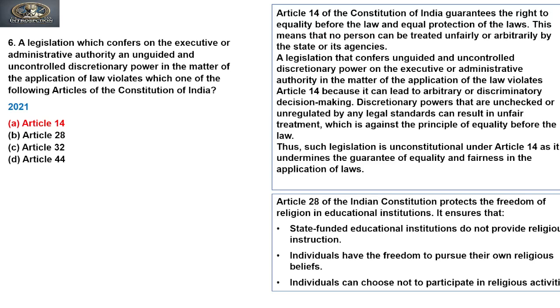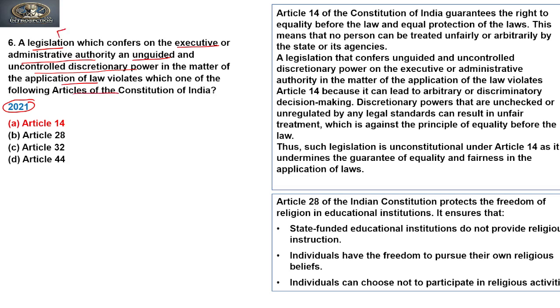So let's start discussing the next question. The next question was asked in 2021. The question says: a legislation which confers on the executive or administrative authority an unguided and uncontrolled discretionary power in the matter of application of law violates which one of the following articles of the Constitution?